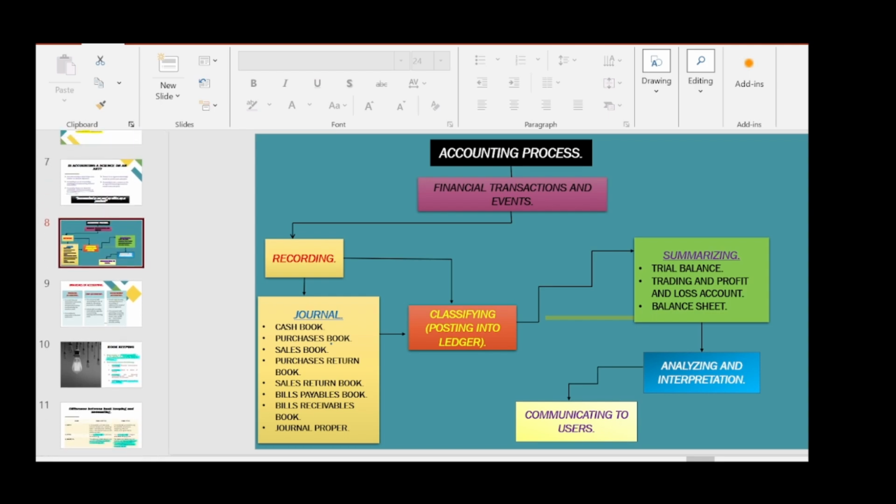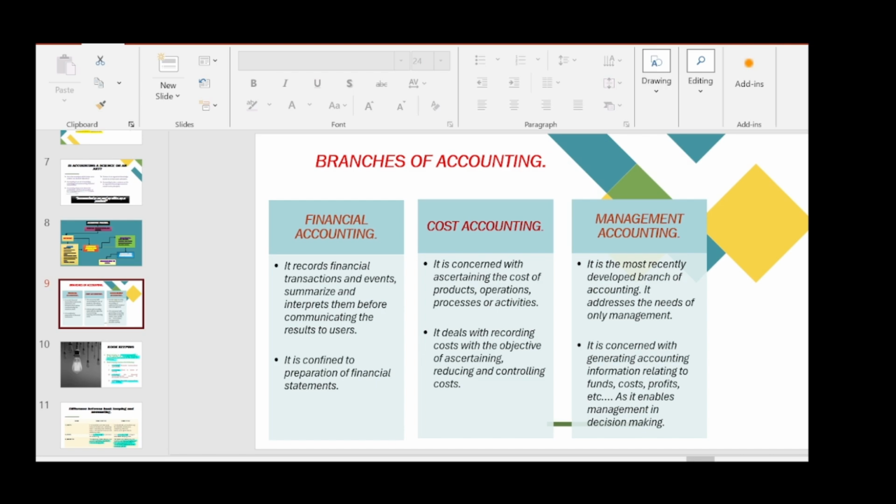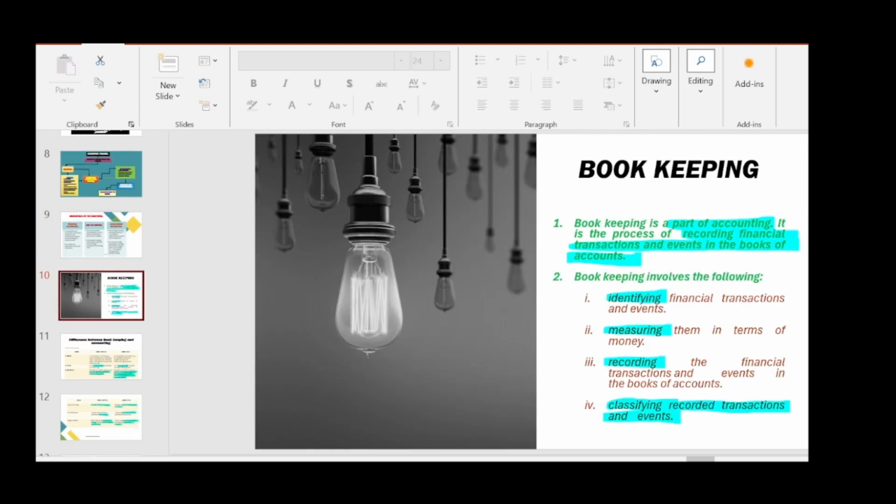And then we saw the branches of accounting. So branches of accounting has three parts. First one is financial accounting. Second one is cost accounting, and third is management accounting. And then we started the topic bookkeeping. So bookkeeping is part of accounting. So bookkeeping is the process of recording financial transactions and events in the books of accounts. That is, bookkeeping involves identifying transactions, measuring them in terms of money, recording them in books of accounts, and classifying the recorded transactions. So these are involved in the process of bookkeeping.